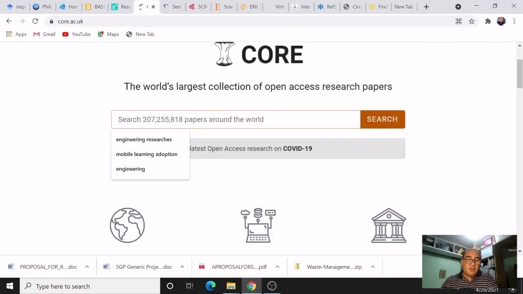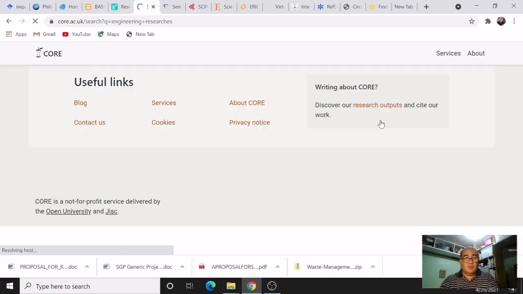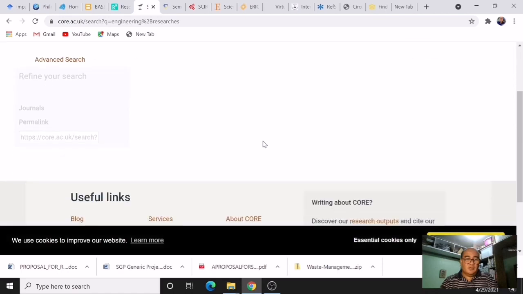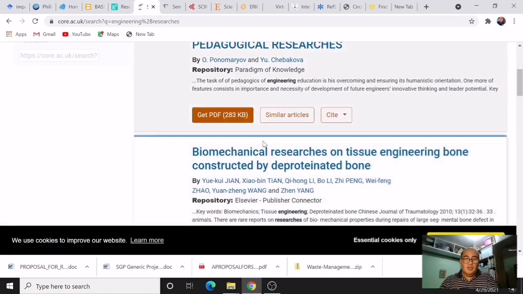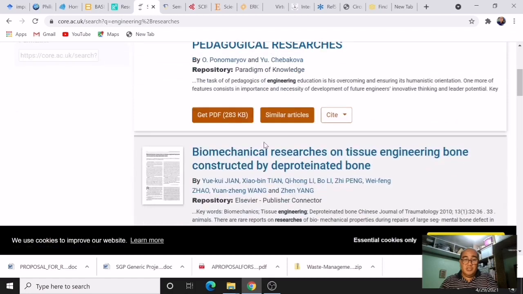Say for example, we are going to search for engineering researches. You simply type engineering researches and then click search. Then it will direct you to useful links or researches which are related to engineering.